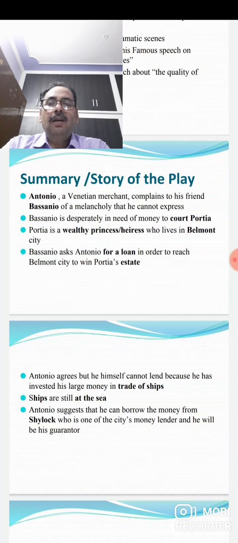He never asked for interest. Whereas Shylock was also there, a merchant, but he always wanted double interest, a very heavy interest upon the loan, upon the money that he used to give to others.